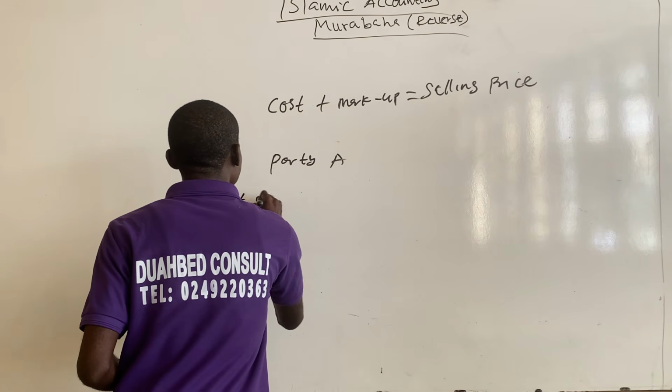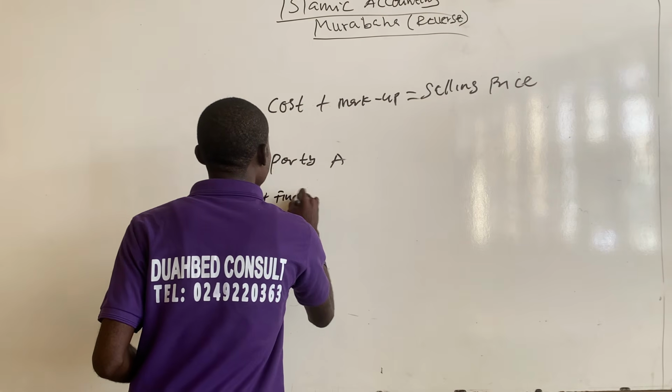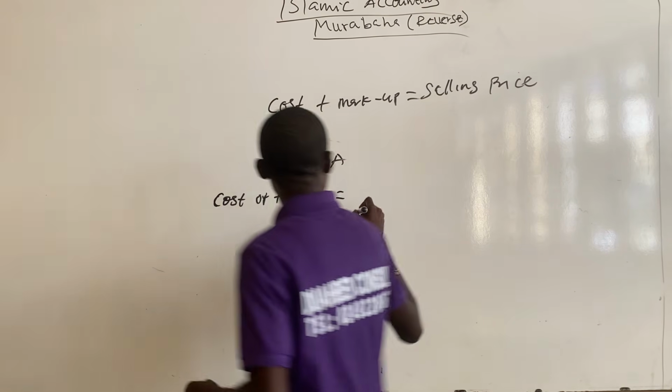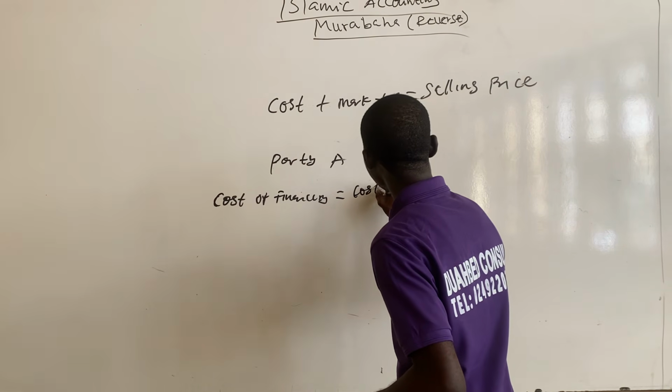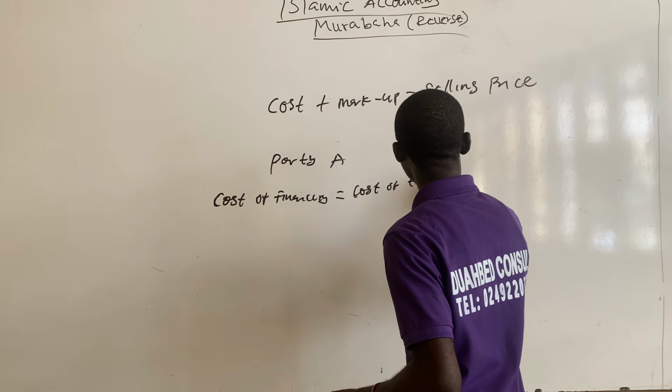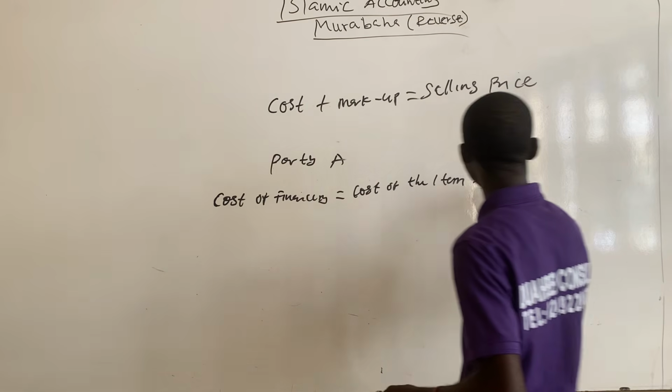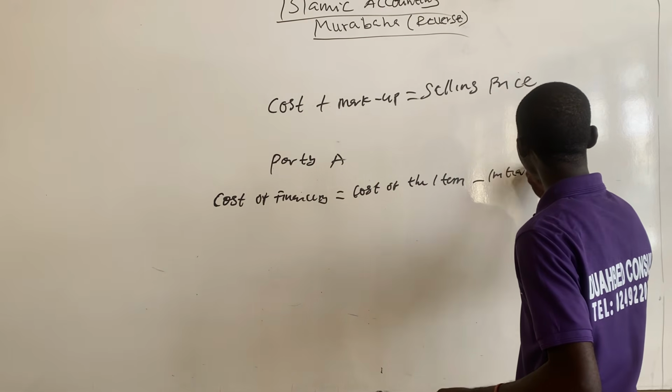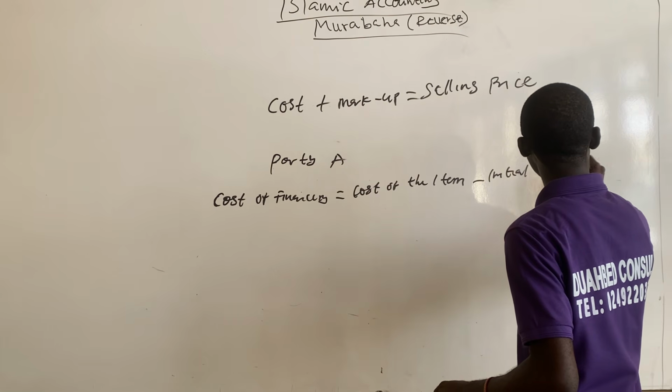So cost of finance is the difference between the cost of the item or the property and the initial deposits made by the party.